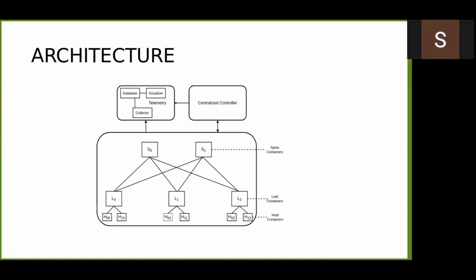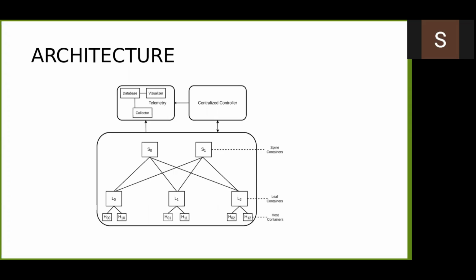In both cases, the telemetry is collected by the collector and stored in a database which can be accessed by the visualizer to visualize the collected data, and it can also be accessed by the centralized controller for better decision making. Now I'll hand it over to Gaurav for the second part of our presentation.